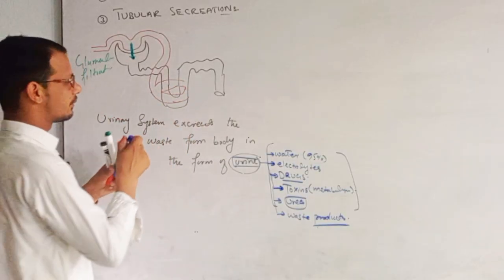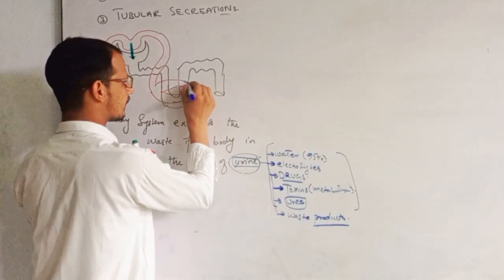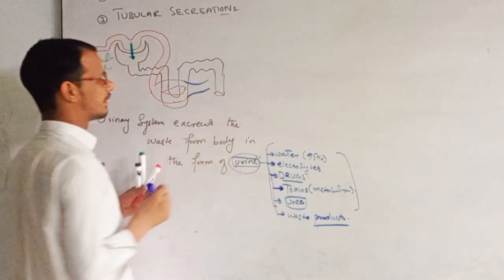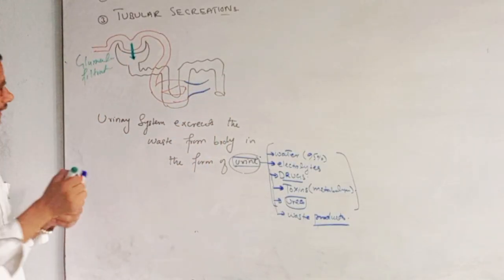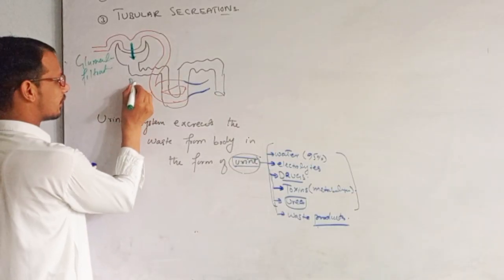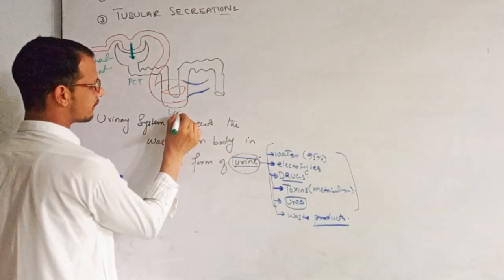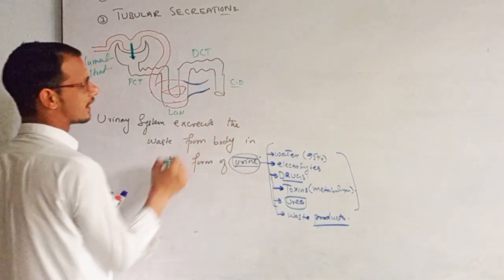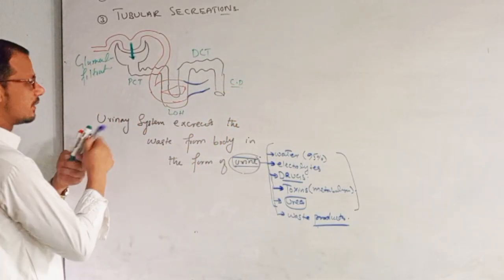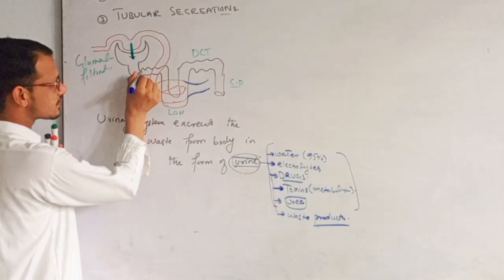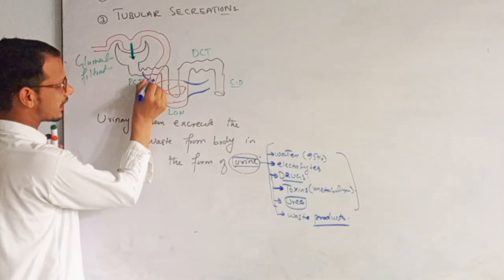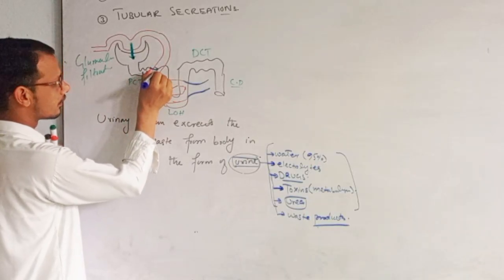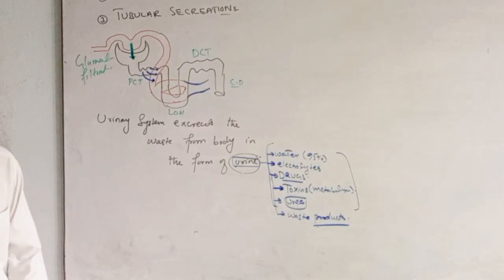The second step, for example, these are peritubular capillaries, right? Here this is the proximal convoluted tubule, this is the loop of Henle, this is the distal convoluted tubule, and these are collecting ducts. The things will be transferring from the proximal convoluted tubule into the blood. This is called reabsorption.